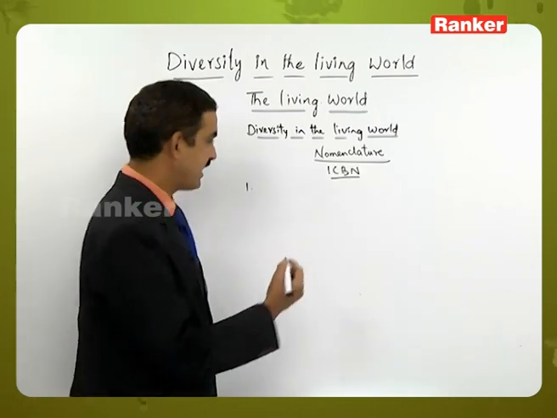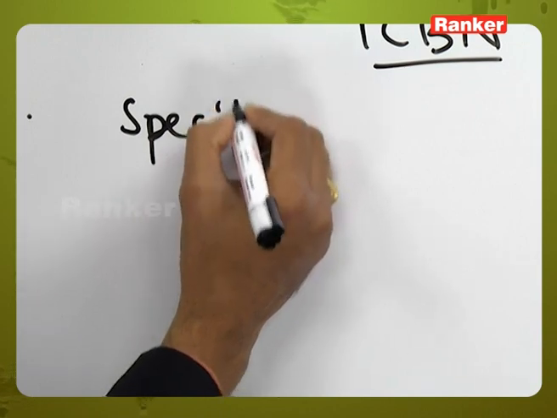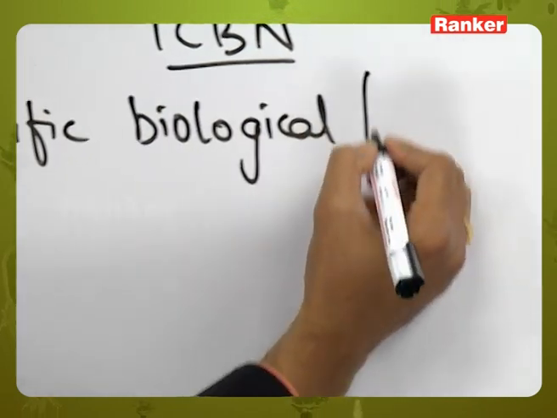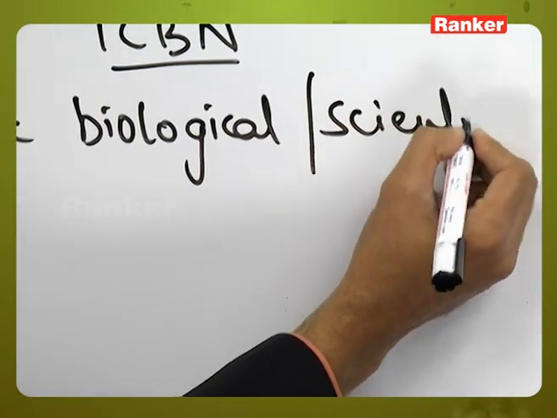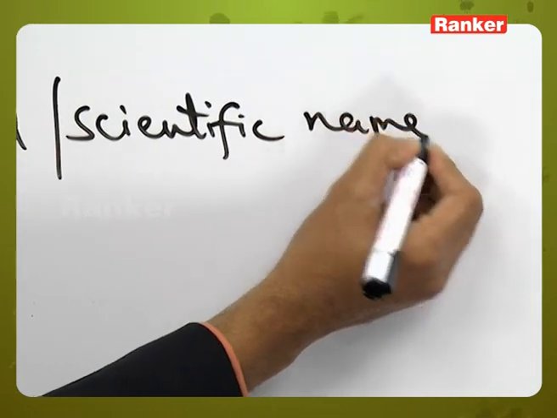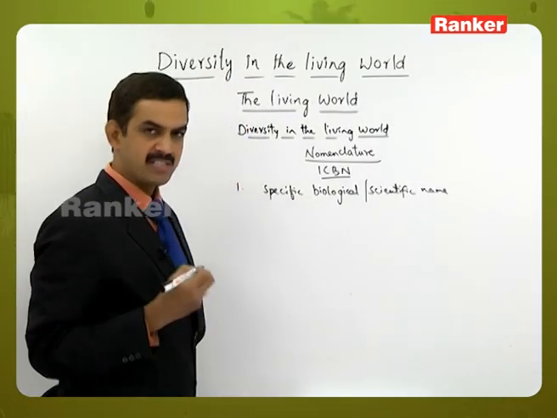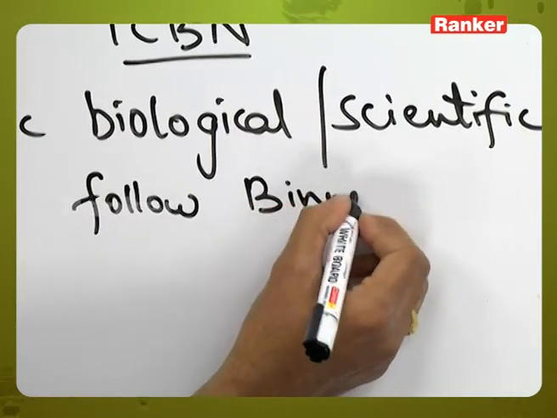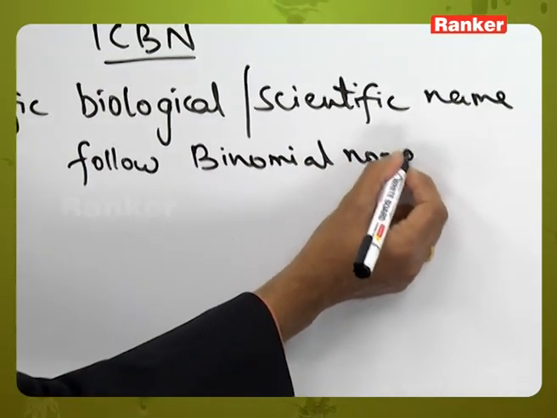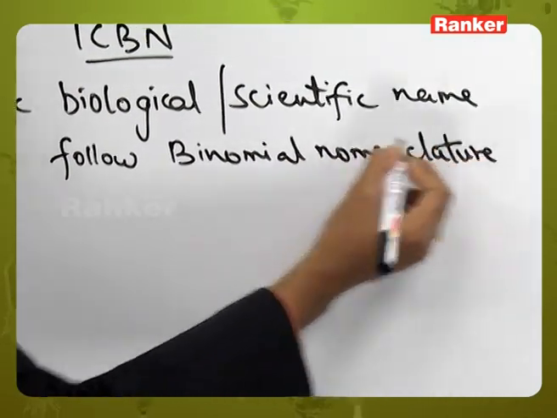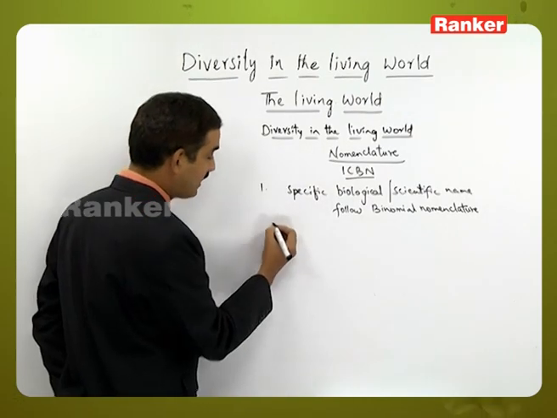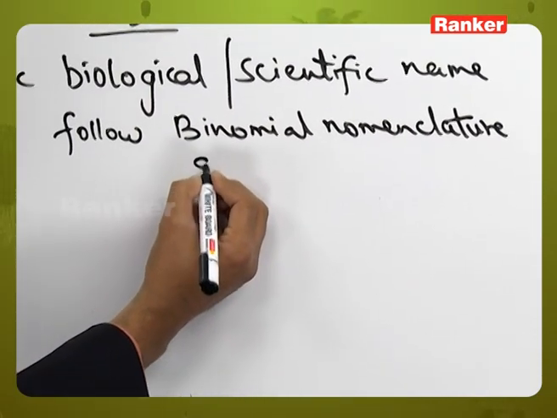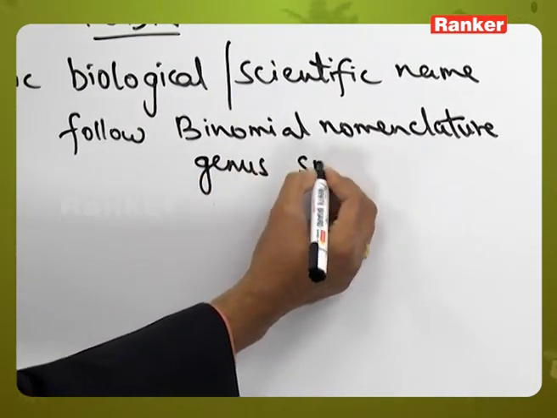Every plant should be given one specific biological or scientific name. While the biological or scientific name is given, they have to follow the binomial nomenclature system.